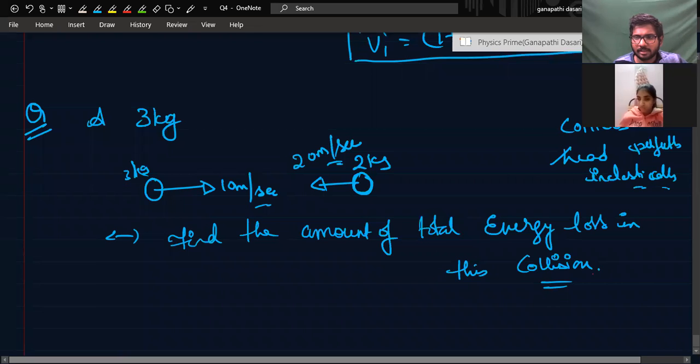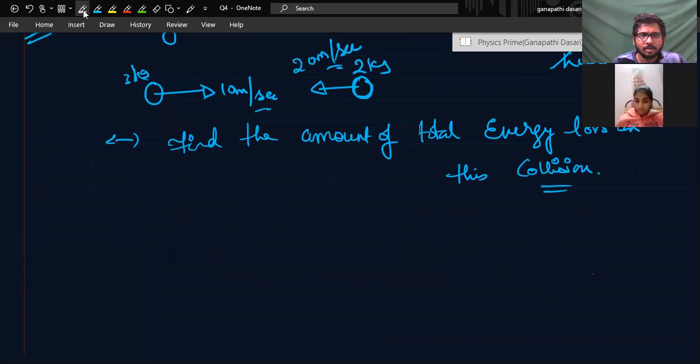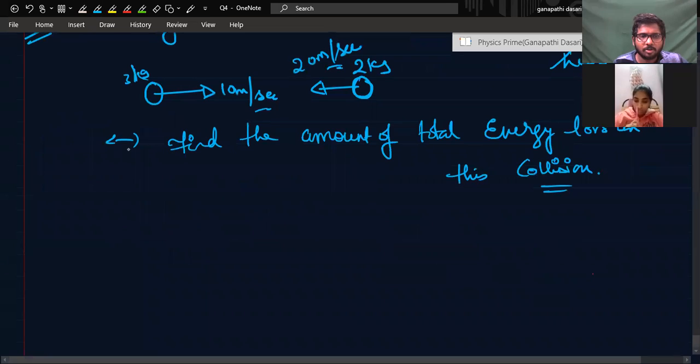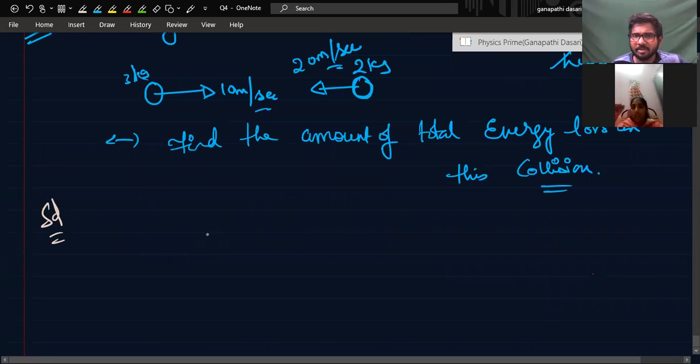If you see the solution, the first thing is momentum will be conserved. Perfectly inelastic means E is equal to 0, right? Yes, sir.